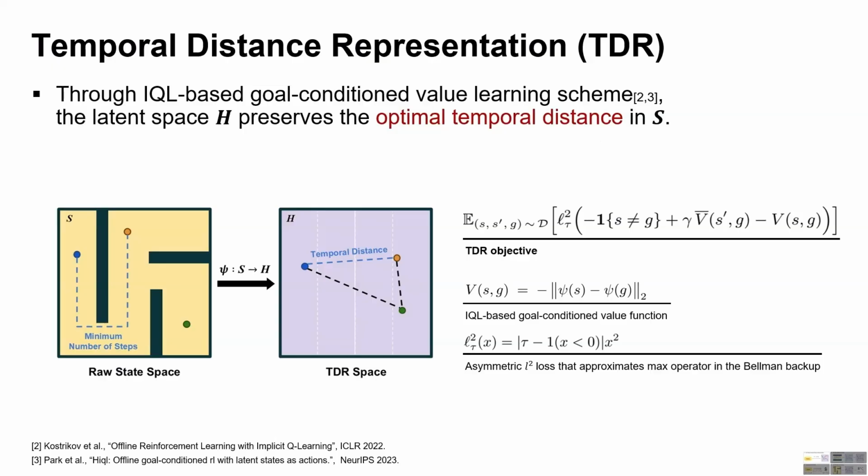To train the TDR, we leverage the equivalence between temporal distances and goal condition value functions. Specifically, we use an IQL-based goal condition value learning scheme, where the latent space is optimized to preserve the optimal temporal distance between states. As a result, the learned space captures and preserves global long horizon temporal structure in the original MDP.